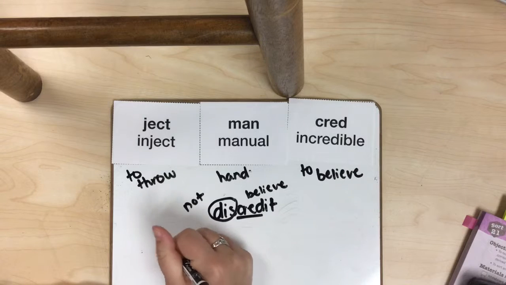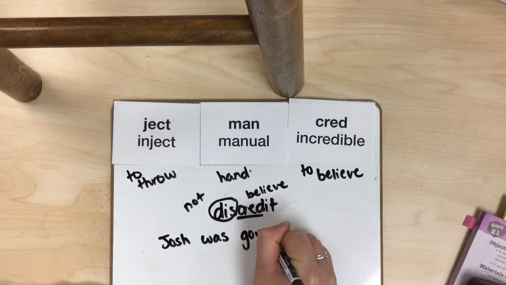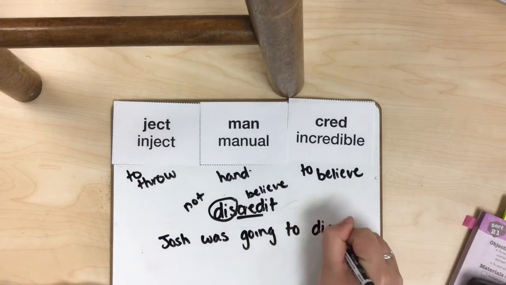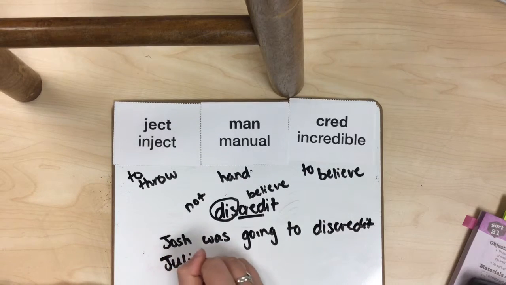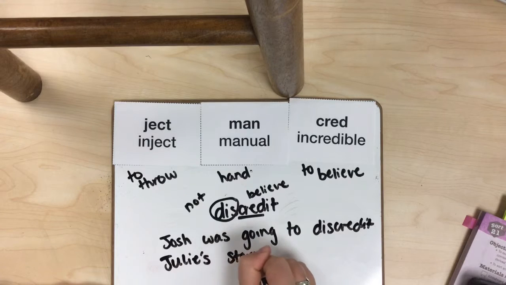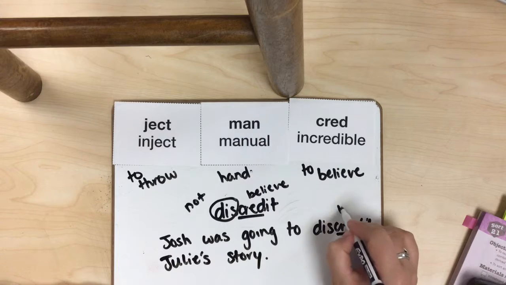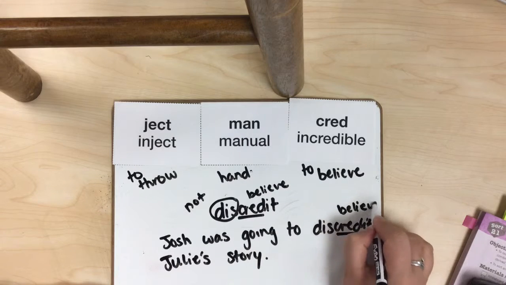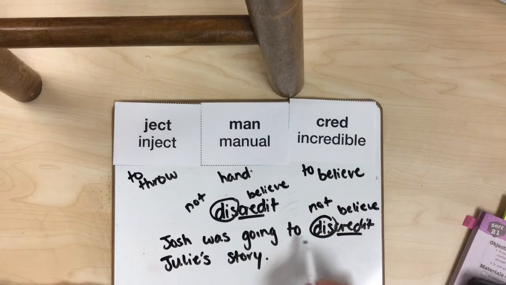So if I had the sentence, Josh was going to discredit Julie's story, I know that cred means believe. Dis means not. So Josh was going to not believe Julie's story or make people not believe Julie's story.